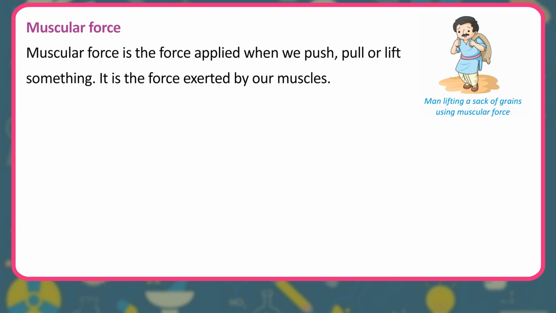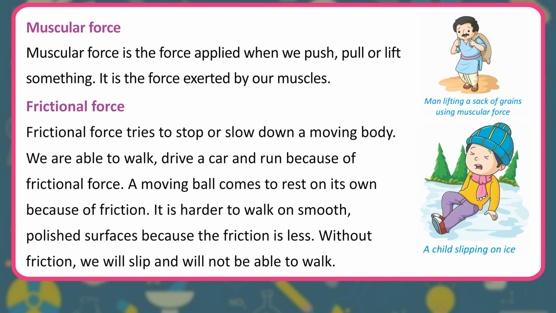Muscular force. Muscular force is the force applied when we push, pull or lift something. It is the force exerted by our muscles. Frictional force. Frictional force tries to stop or slow down a moving body. We are able to walk, drive a car and run because of frictional force. A moving ball comes to rest on its own because of friction. It is harder to walk on smooth, polished surfaces because the friction is less. Without friction, we will slip and will not be able to walk.